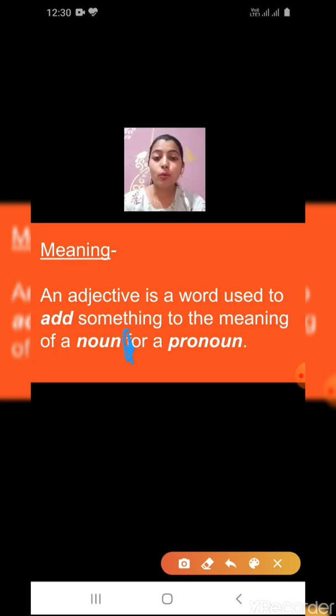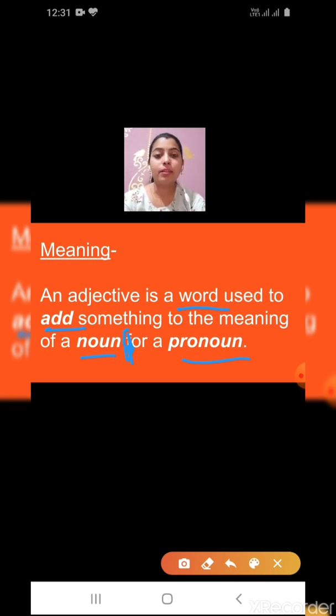What is an adjective? An adjective is a word which is used to add something to the meaning of a noun or pronoun. What is a noun? We have studied about noun. A noun is the name of a person, place, thing. Yes, that is noun. Any name.